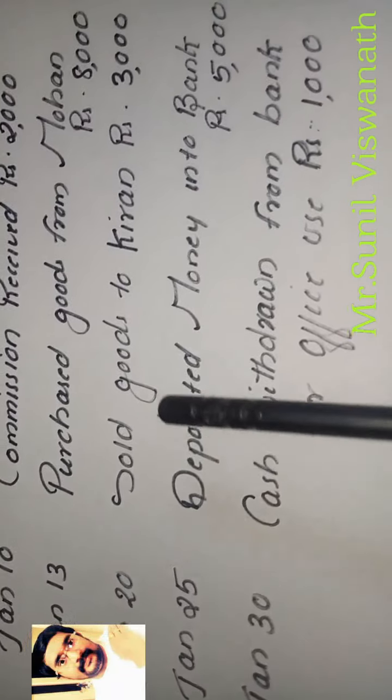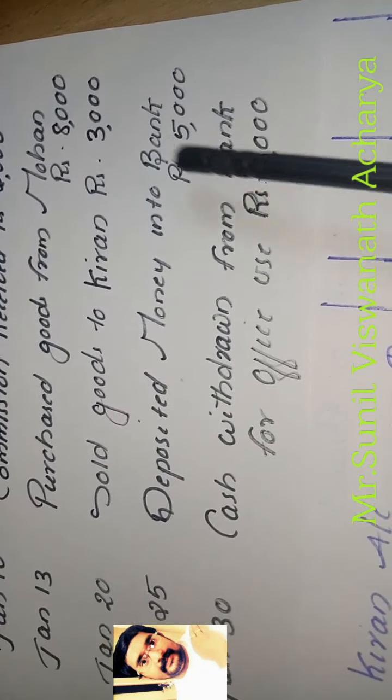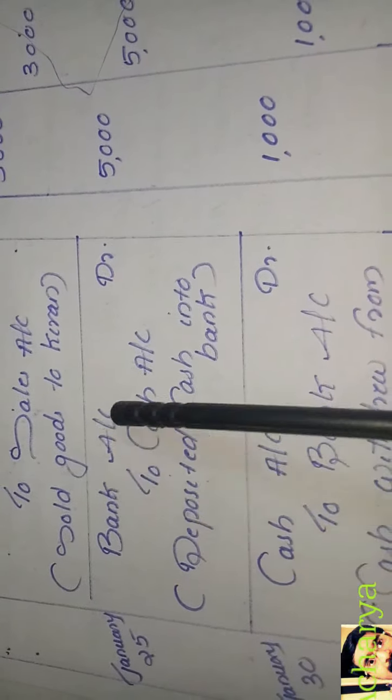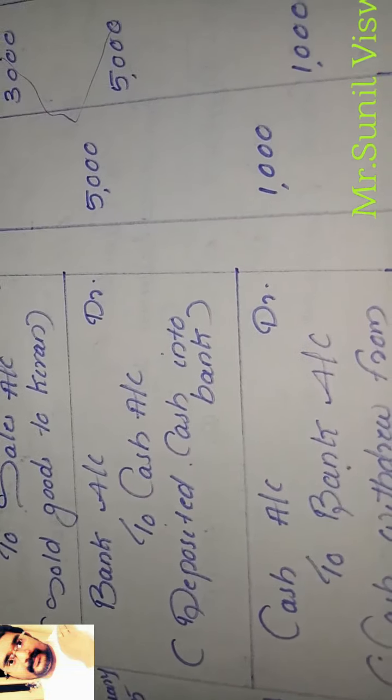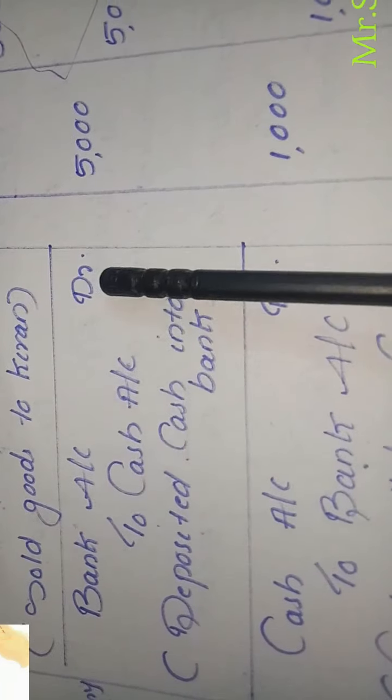Okay. Next transaction, see. January 25. Deposited money into bank rupees 5,000. We deposited money into bank. When you deposit money into the bank, cash is going from us. Our bank balance will increase. Both bank balance and cash are our assets. So what is the entry? January 25. Our bank balance is increasing. Bank is an asset. Asset increase we will debit. So whenever we deposit money to bank, asset value increases. So bank account debit.